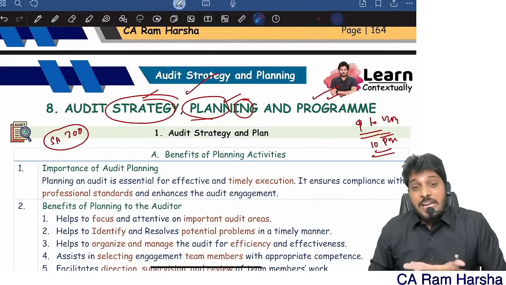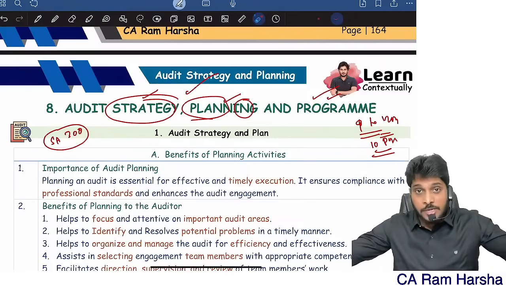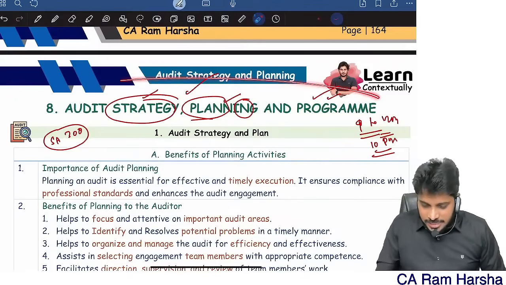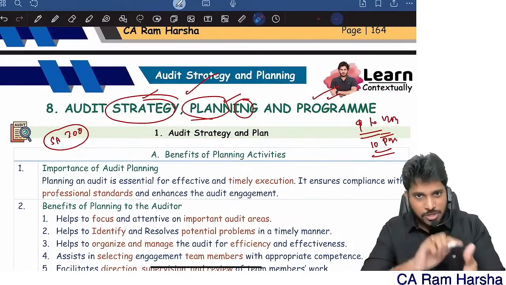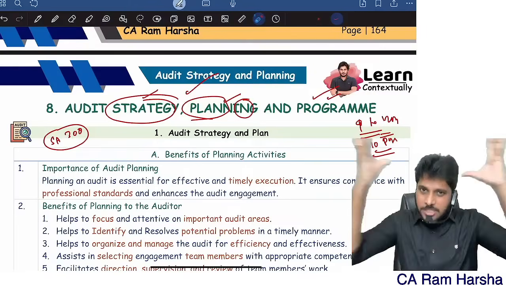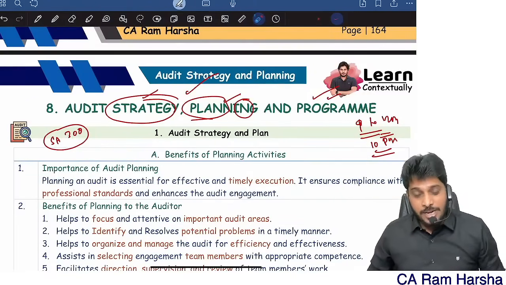Strategy is like the preliminary thinking of the auditor, whatever the auditor is thinking about how to do this audit and what to do in this audit. Now this entire process, whether you call it strategy, plan or program, is called audit planning.